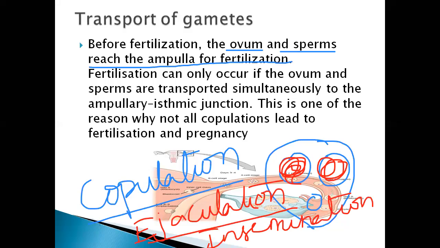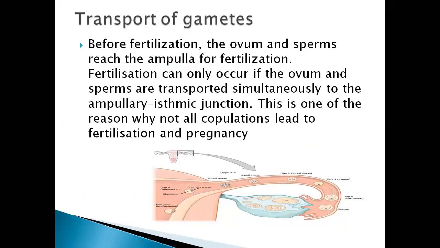During insemination, the sperms will enter into the vagina and travel through the cervical canal. We'll watch the video, how they travel through the cervical canal and how they reach the fallopian tube.